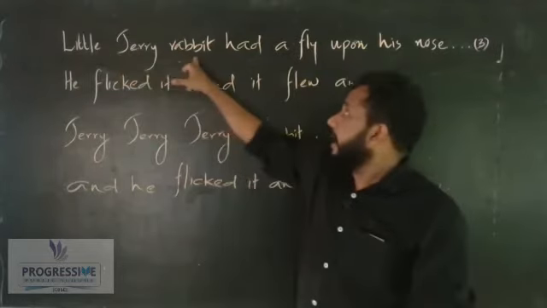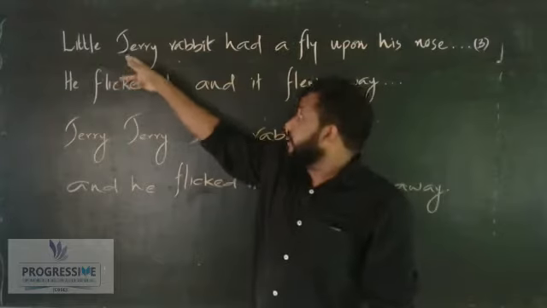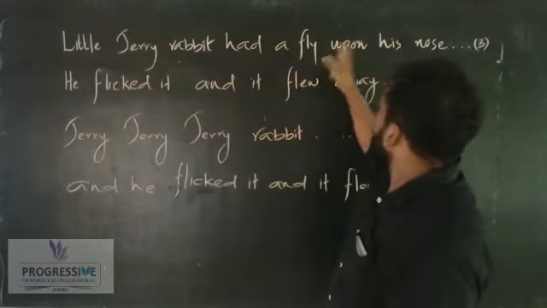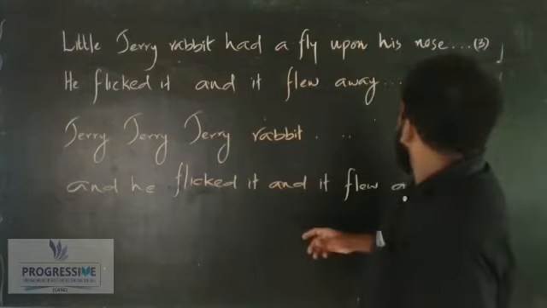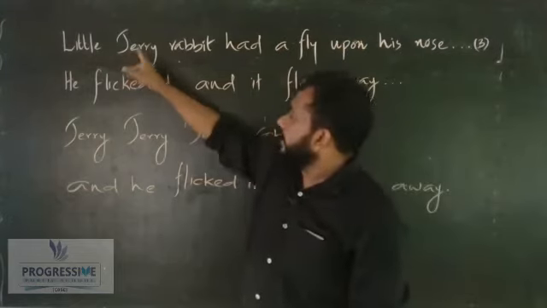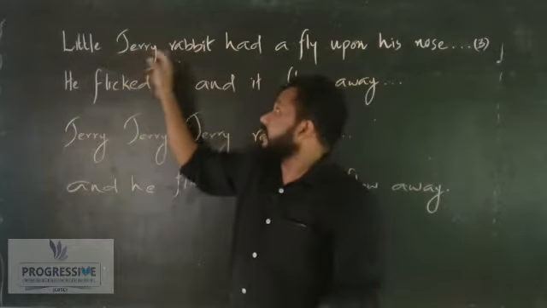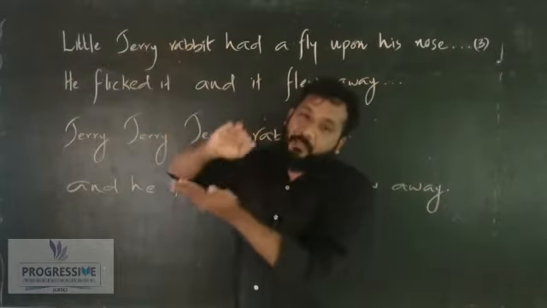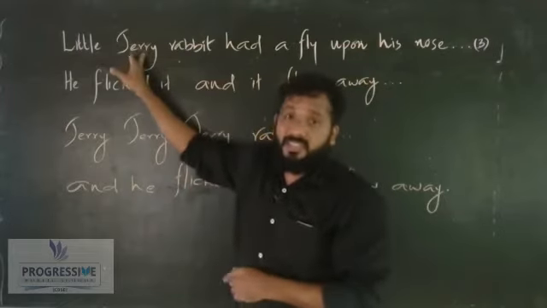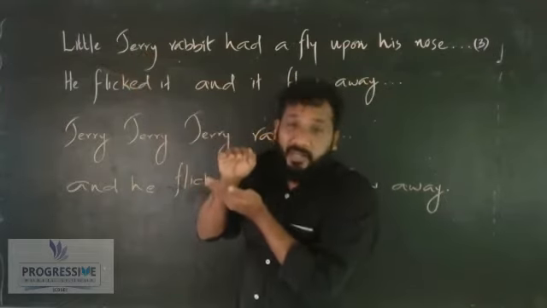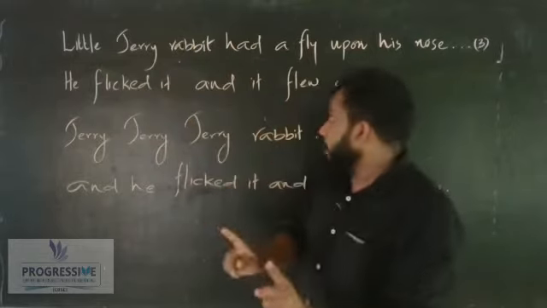Little Jerry Rabbit had a fly upon his nose. Here, nouns are there, auxiliary verbs are there, a verb is there. I'll tell you one example. Little Jerry: Jerry is the name of a rabbit. The name of the rabbit is Jerry, and Jerry is very little. Understood? So little Jerry Rabbit, that is a noun.